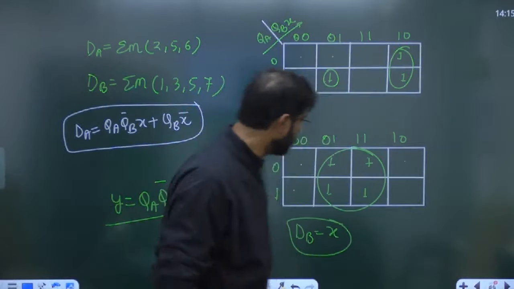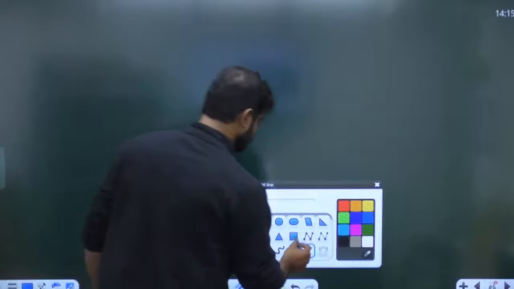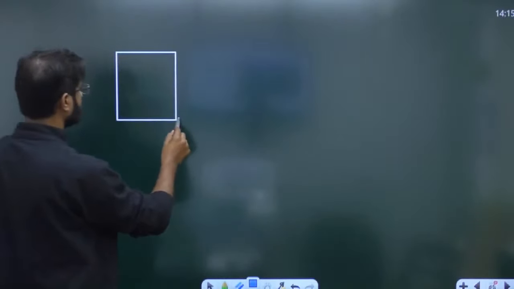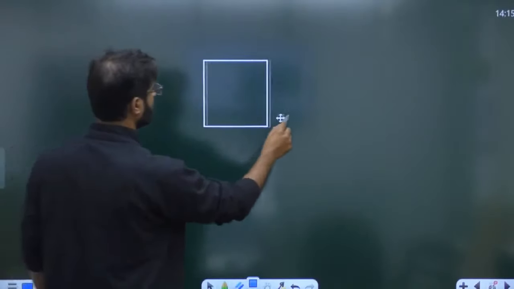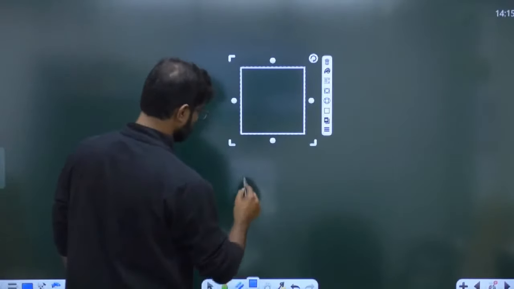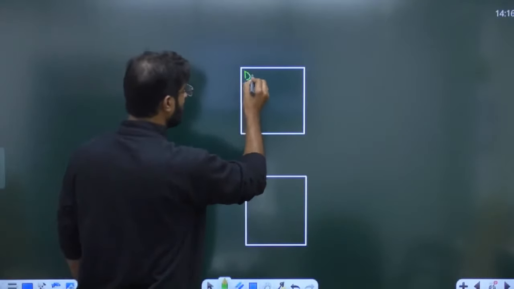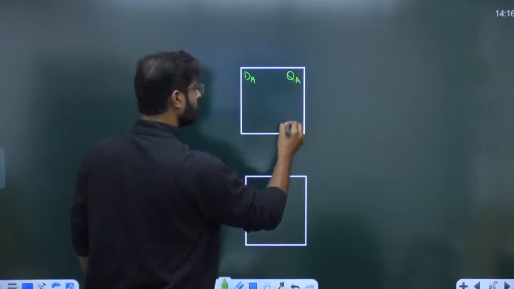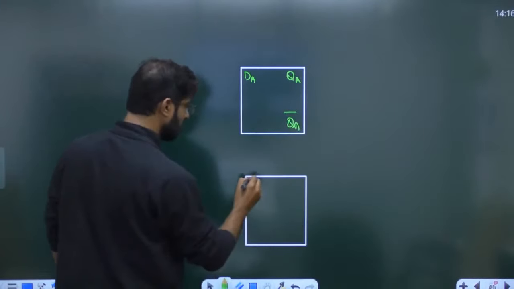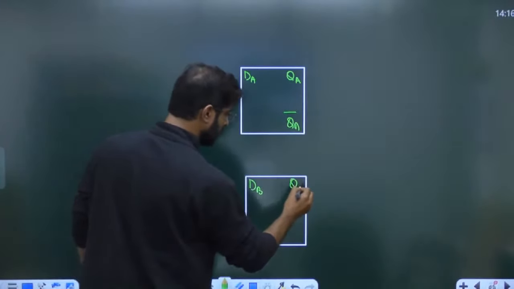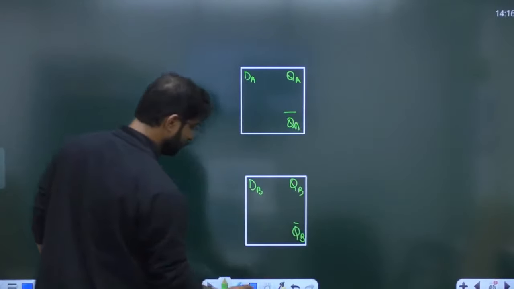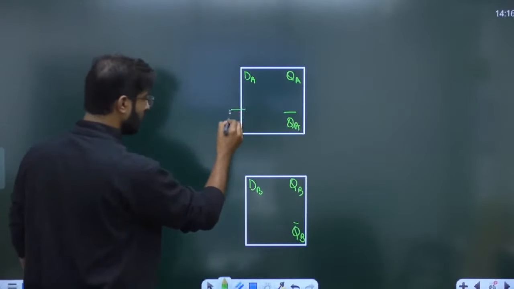How? Look at here. Two flip-flops I am writing, that is called DA, QA bar, DB, QB bar.